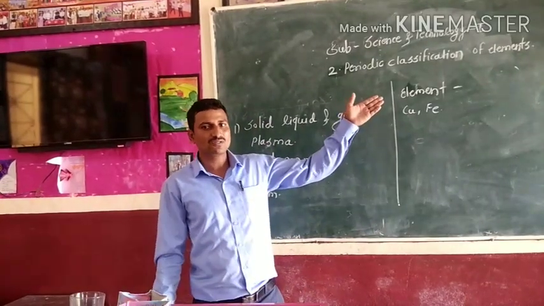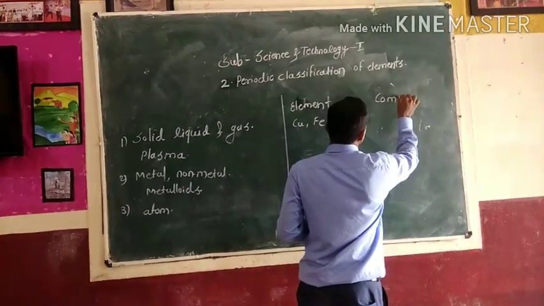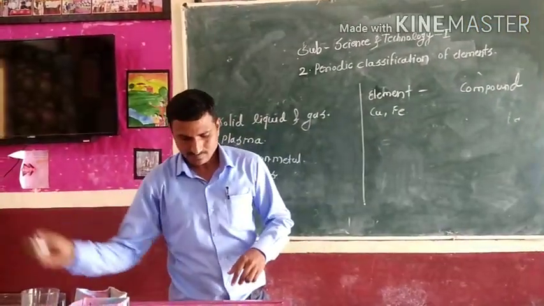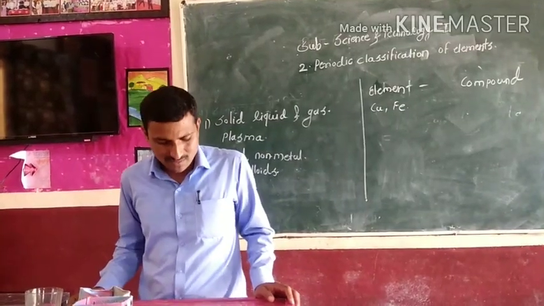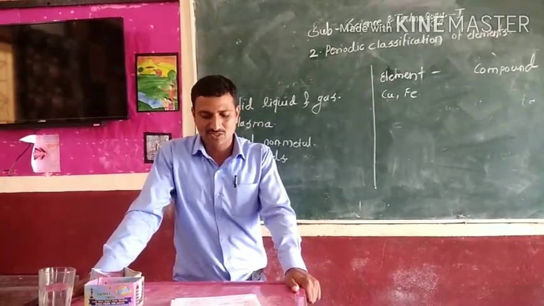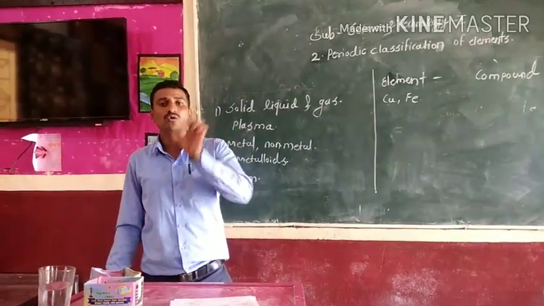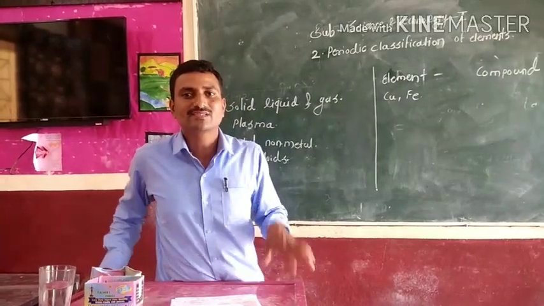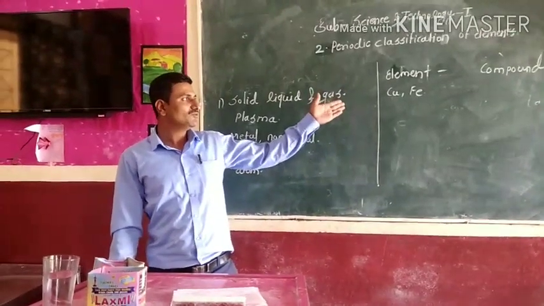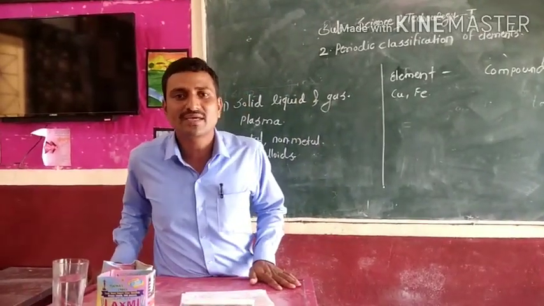Next, we are discussing the compound. Compound means it is produced by chemical reaction of two or more elements. It is produced by chemical reaction of two or more elements. And the compound's constituents can be separated by chemical process.